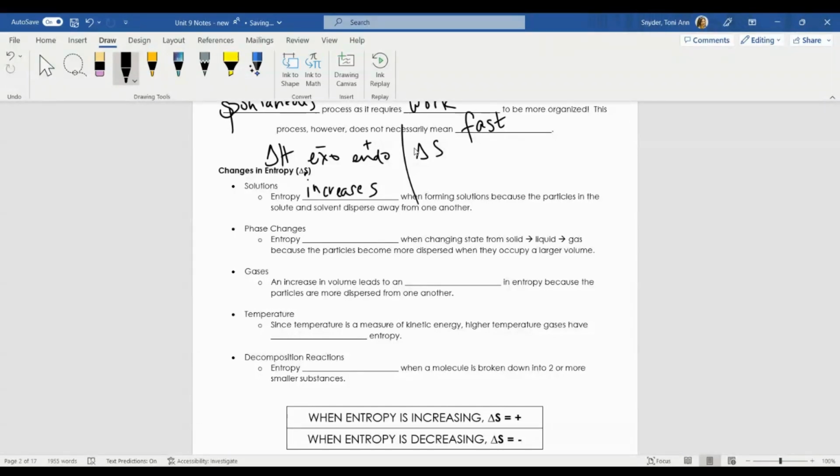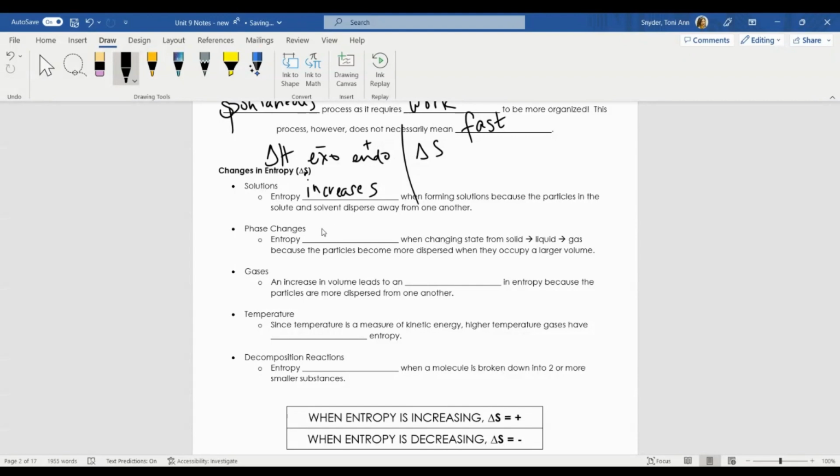And that system is becoming more dispersed in its energy. Those ions are dispersing throughout the solution and it's becoming a little bit more disorganized. So entropy increases when we make a solution. It becomes more disorganized.